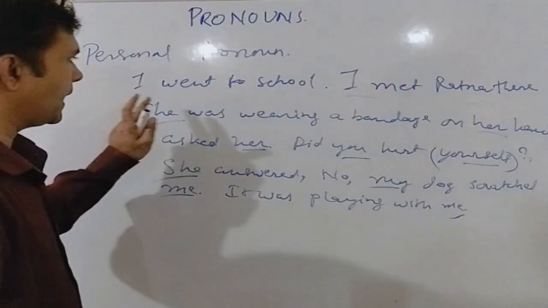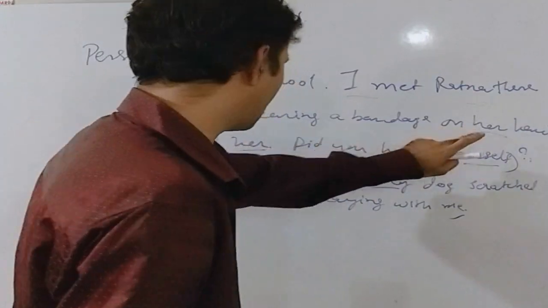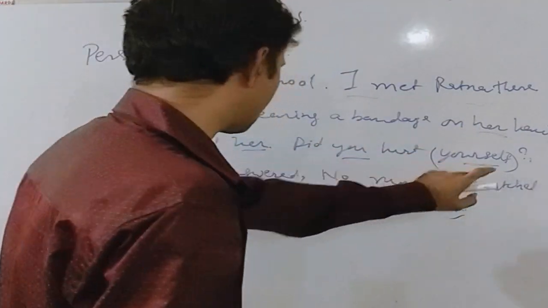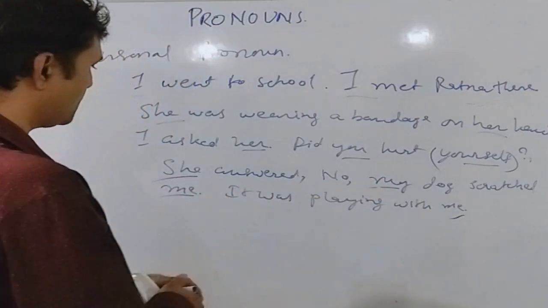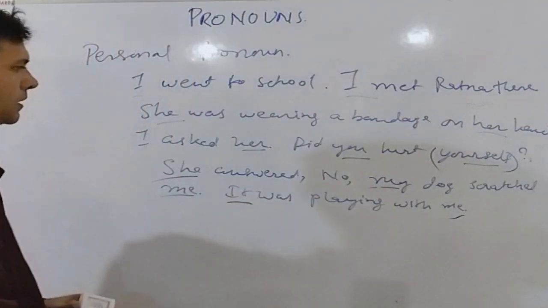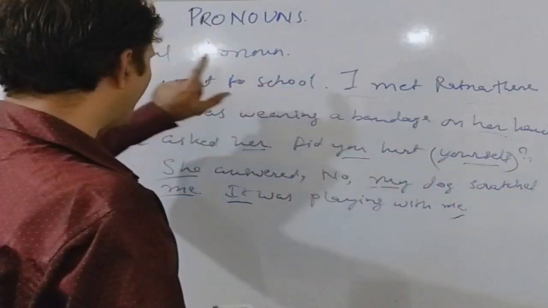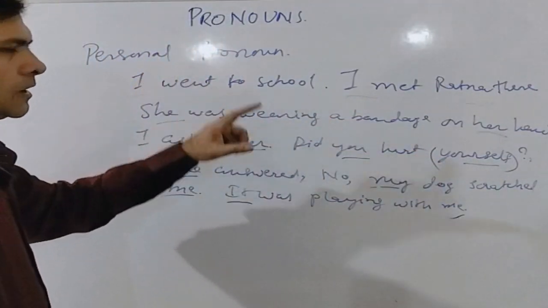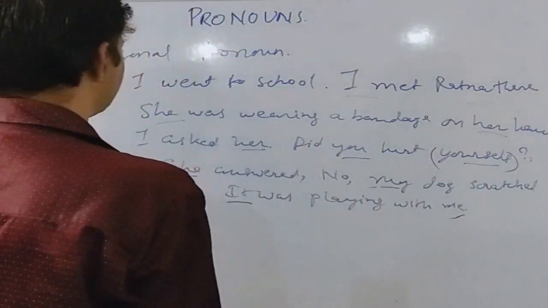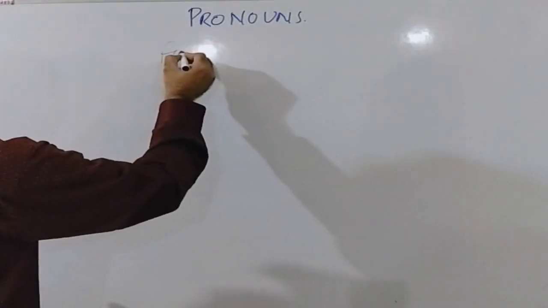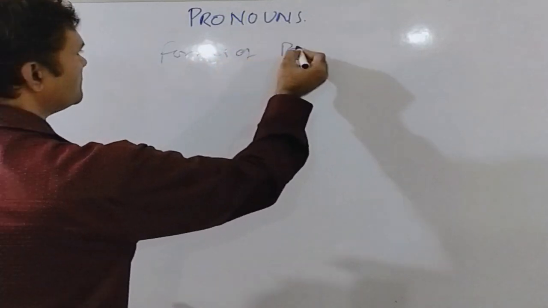Now these words I, she, her, you, yourself, my, me, it. All these words are pronouns, and except yourself, all the other pronouns are personal pronouns. So let us check the various forms of personal pronouns. Forms of personal pronoun.